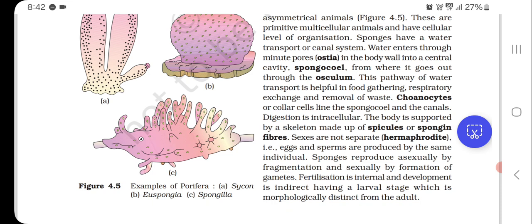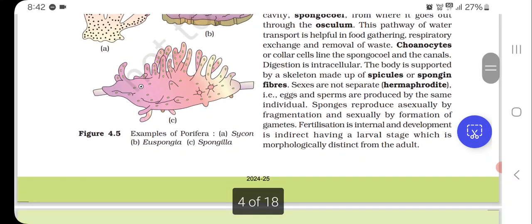Sexes are not separate; they are hermaphrodite. For example, eggs and sperms are produced by the same individual. Sponges reproduce asexually by fragmentation and sexually by formation of gametes. Fertilization is internal and development is indirect, having a larval stage which is morphologically distinct from the adult.